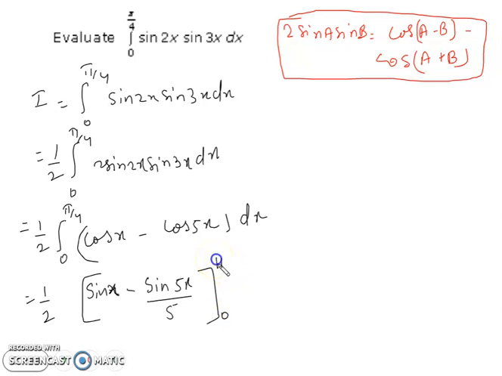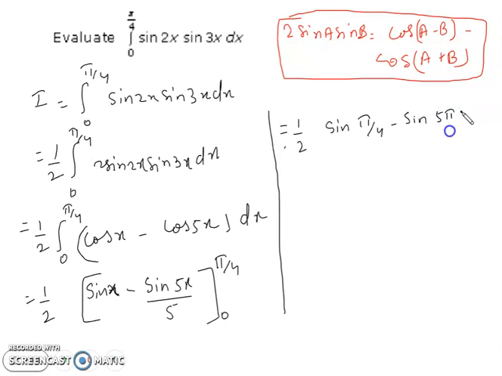Are you getting my points? Now I am going to put the limits. So we can write 1 by 2 times sin pi by 4 minus sin 5 pi by 4 divided by 5.